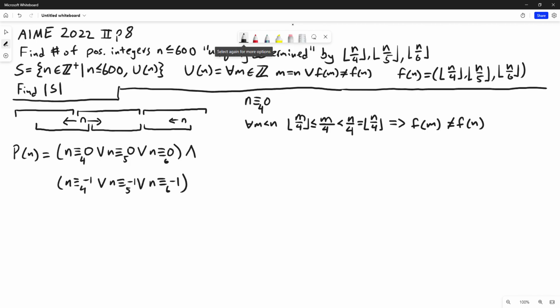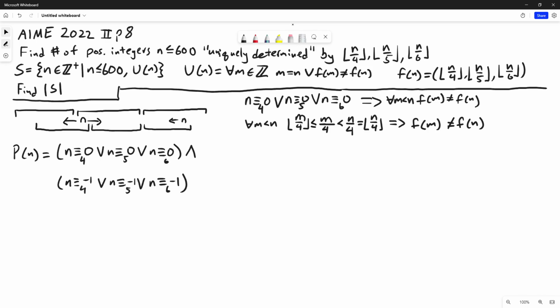Now, likewise, if n is congruent to 0 mod 5, by a similar argument, we can conclude f of m does not equal f of n for all m less than n. And we can make the same conclusion if n is congruent to 0 mod 6. So altogether, if we have n congruent to 0 mod 4 or to 0 mod 5 or to 0 mod 6, we can conclude f of m does not equal f of n for all m less than n.